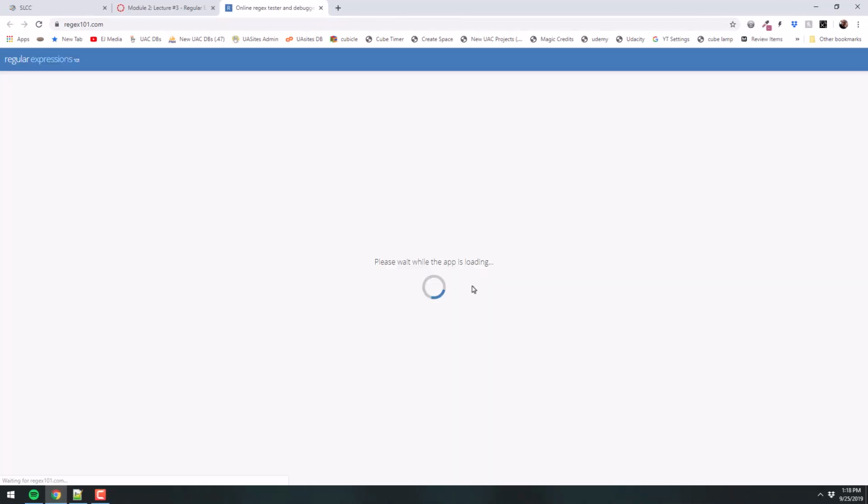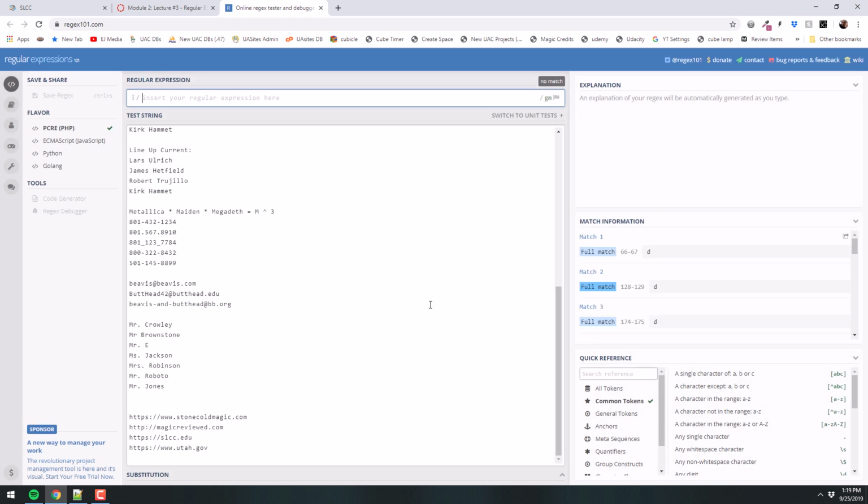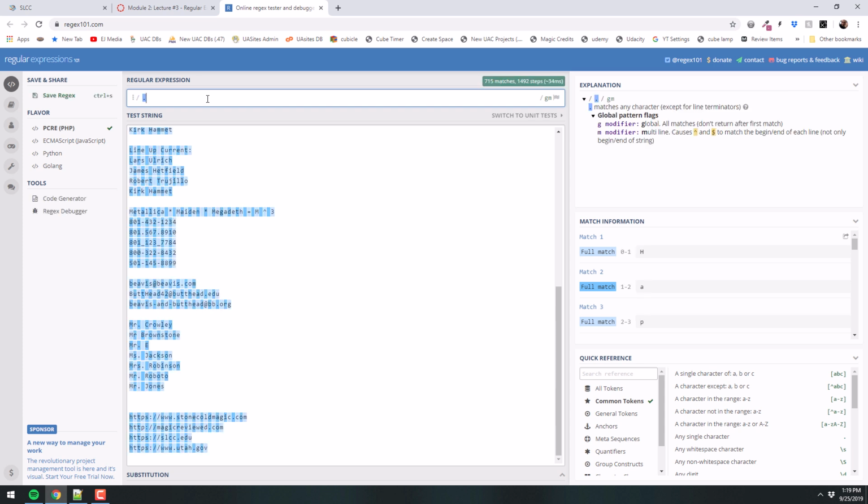This is a website where you can put in some text and then you can use regular expression to search through it. And the first thing we're going to look at is where you can search for and find just an individual character, okay? So if you use the dot, that means literally find anything. That's the wild card. So part of what you're probably wondering is, what is regular expression? What's it for? What's its purpose?